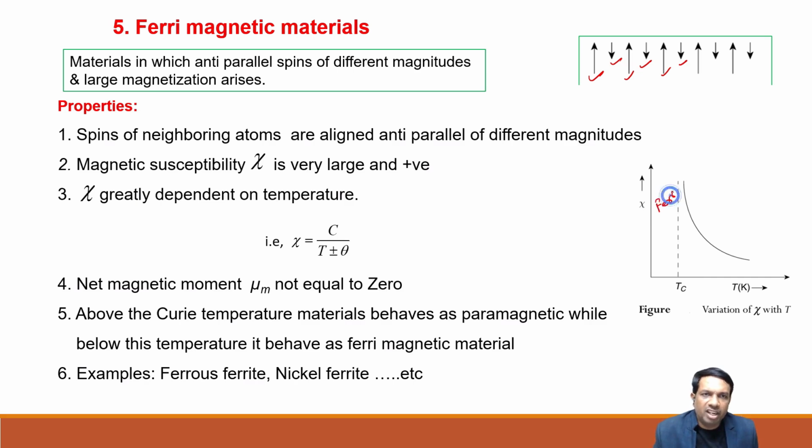This side is ferri, the other side is para. Magnetic susceptibility greatly depends on the temperature. Net magnetic moment is not equal to 0. Above the Curie temperature, the material behaves as paramagnetic, while below it, it behaves as a ferrimagnetic material. This is the critical temperature. Examples are ferrous ferrite, nickel ferrite, etc.